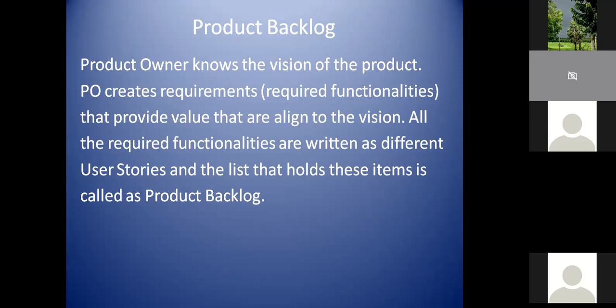So now the product owner knows the vision of the product. So they know why we are creating this product, what is the intended use of this product, and who our target audience is. So with this understanding, the product owner connects with people. Who are those people?